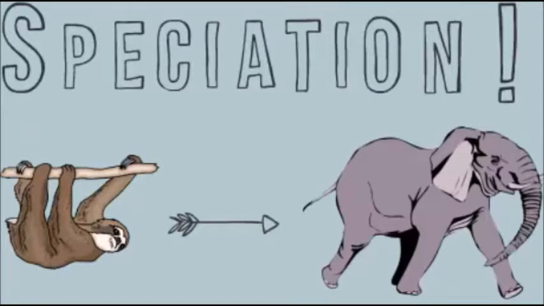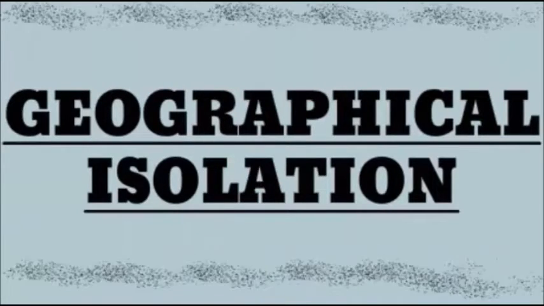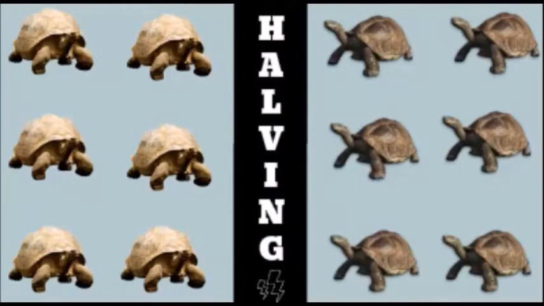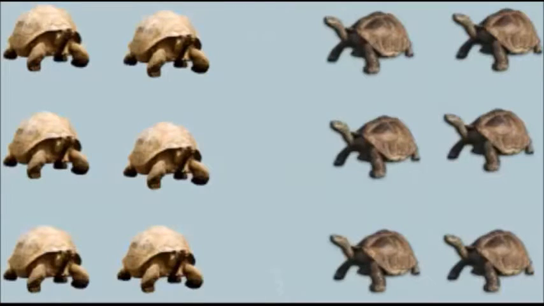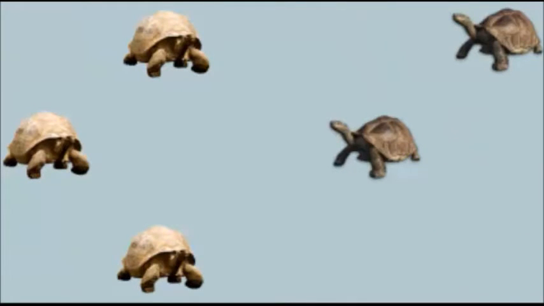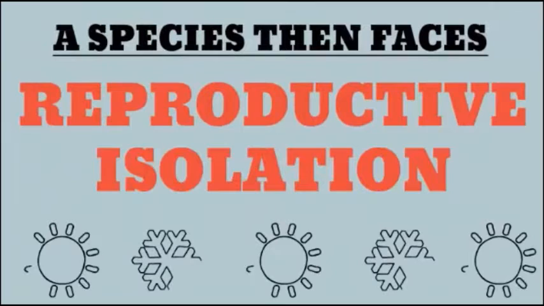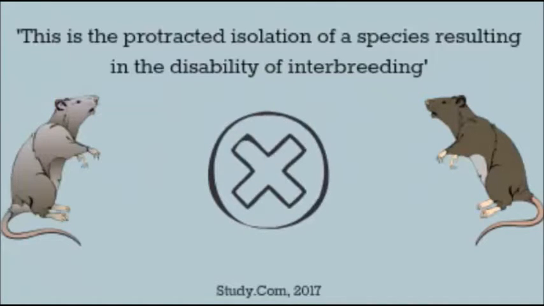The establishment of a new species is called speciation and occurs in three steps: geographical isolation, which is the halving of a biodiverse population resulting in different and often problematic environmental living conditions. Once halved, the species then faces natural selection, where the individual organisms best suited to an environment survive and reproduce most successfully. A species finally faces reproductive isolation. This is the protracted isolation of a species resulting in the disability of interbreeding.